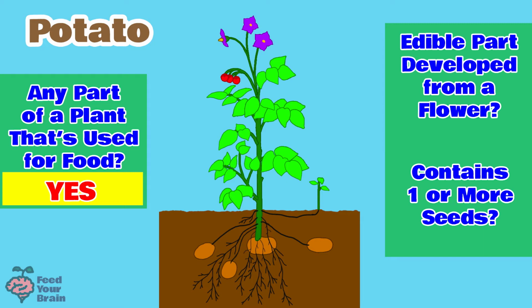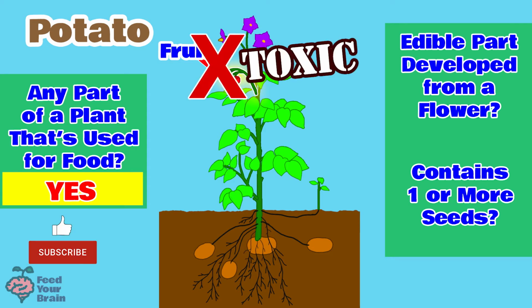Let's look closer at this potato plant. There's some interesting things going on here. Did you know that the potato plant also makes fruit? Yes, potato plants produce fruit. But stay away from this fruit. This fruit is toxic. We never want to eat or touch this fruit. Toxic means it will harm you. All kids and pets should stay completely away from any potato fruit.